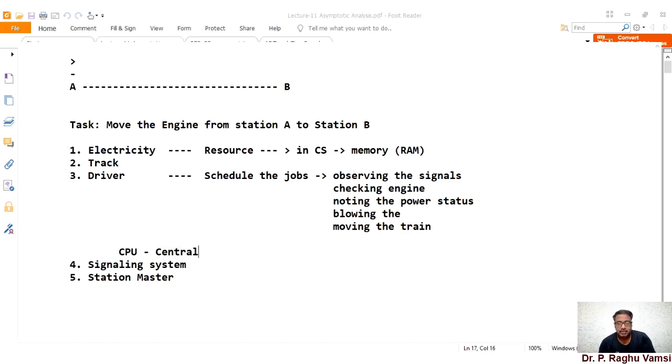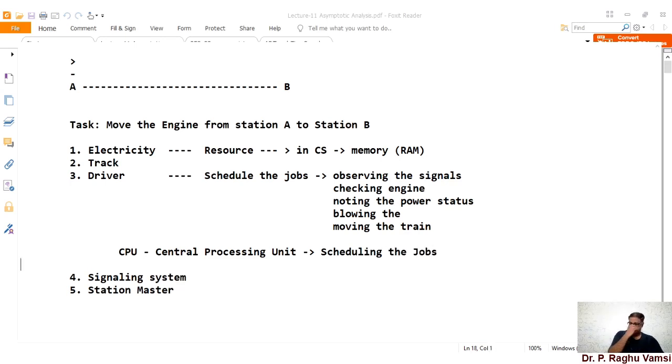This central processing unit is responsible for scheduling the jobs. So without this RAM and without this CPU, your computer cannot work.